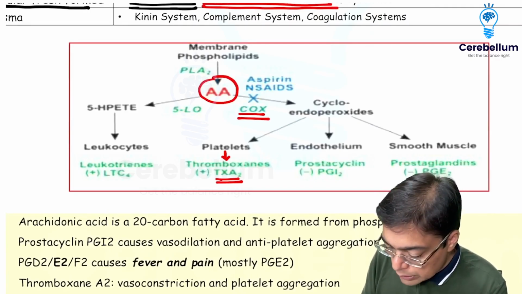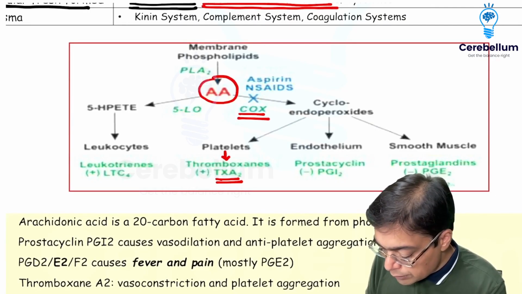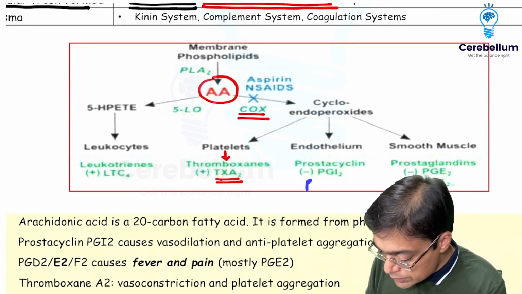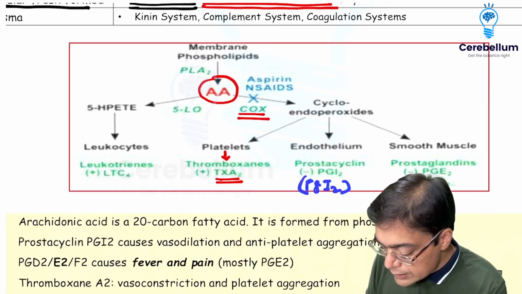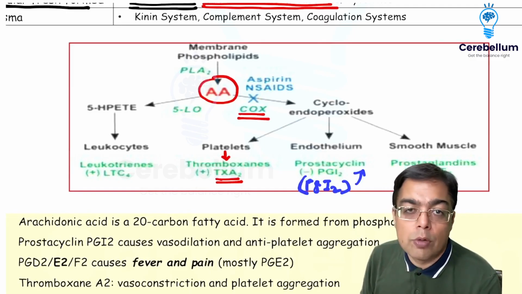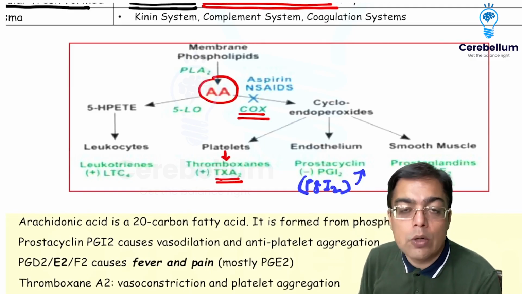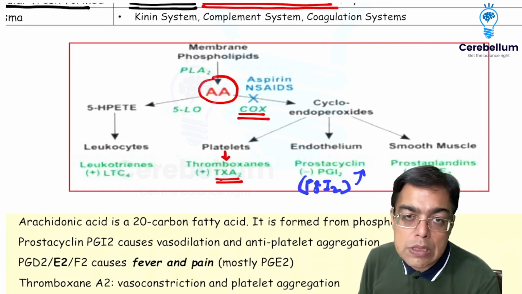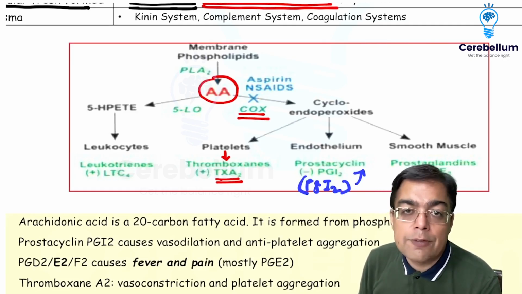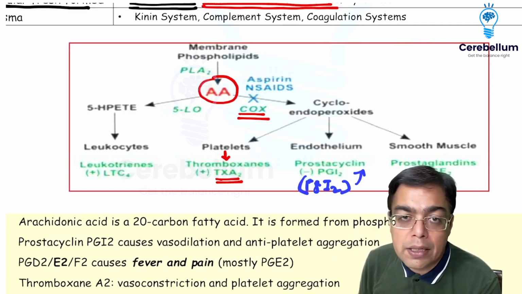When we are talking about other prostaglandins, we need to be familiar with prostaglandin I2, which is also going to be given the name of prostacyclin. It is having exactly opposite action of thromboxane A2. It is coming from blood vessels or endothelial cells, and it is responsible for causing vasodilation as well as it is going to be inhibitory for platelets. So it is anti-aggregatory in nature.